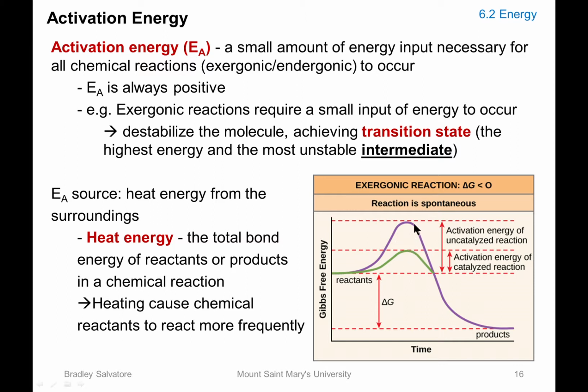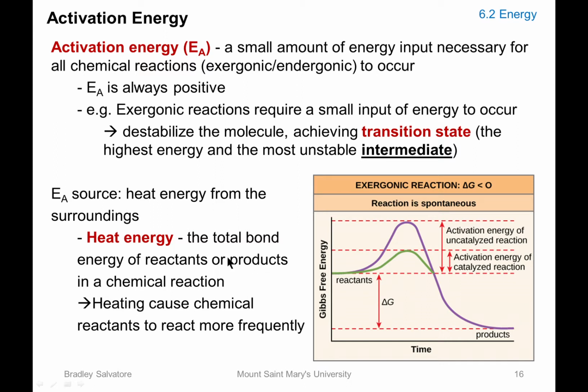The intermediate is very unstable, and it has the highest energy. That's why it prefers not to be there, and it will go toward the lower states of energy so that it can be more stable. And a more stable molecule is actually preferred.